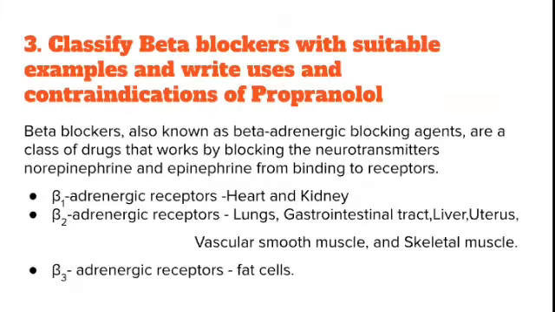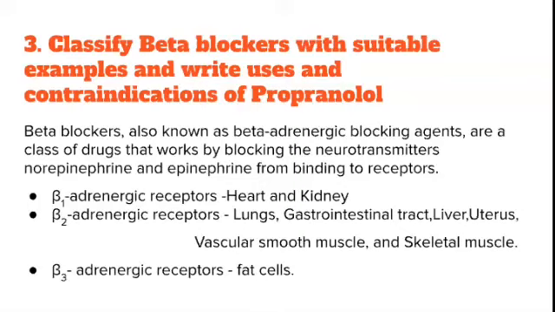So the next question is in the short essay: classify beta blockers with suitable examples and write the uses and contraindications of propranolol. So what are beta blockers? As we said, we should start with the definition. You should write a little bit about beta blockers. Beta blockers, also known as beta adrenergic blocking agents, are a class of drugs that work by blocking the neurotransmitters, that is norepinephrine and epinephrine, from binding to receptors.